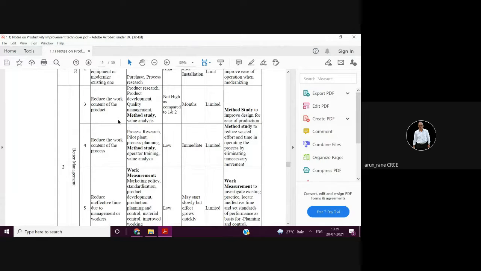Better management approaches will be to reduce the work content of the product. Work content means how much labor is involved. So try to reduce that labor. So in assembly, how can the labor be reduced?